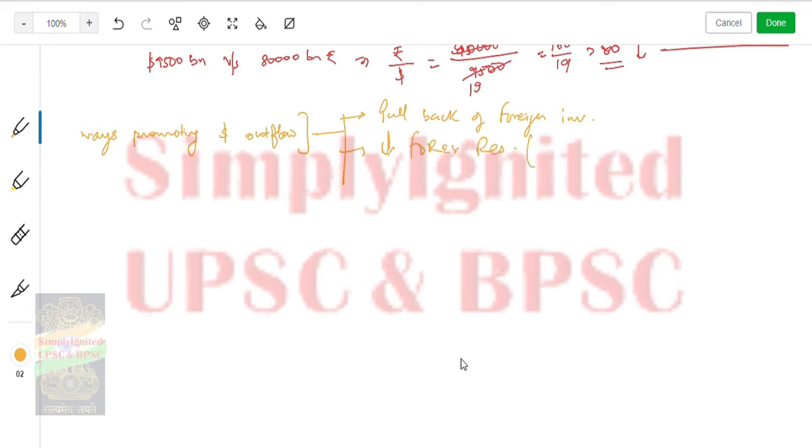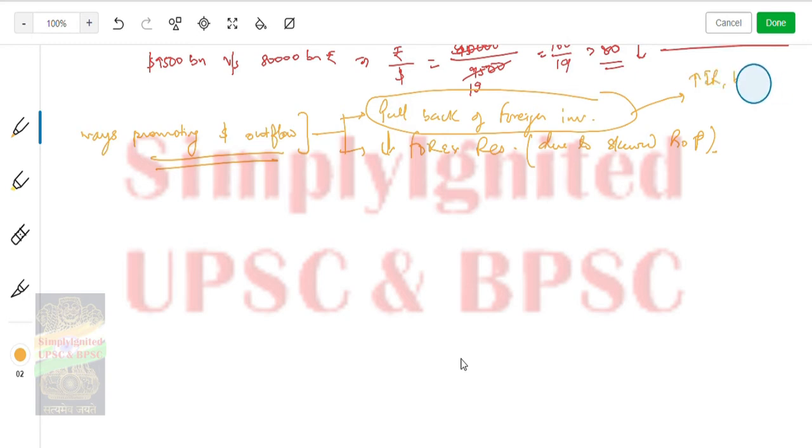Due to a skewed balance of payment. These two are the basic major ones. Fine. So if you have to stop it, what do you have to do? You have to get back the foreign investor. How will you get him? By increasing the interest rate, or by decreasing the currency conversion risk. And for forex reserve, you have to increase production so that it could be